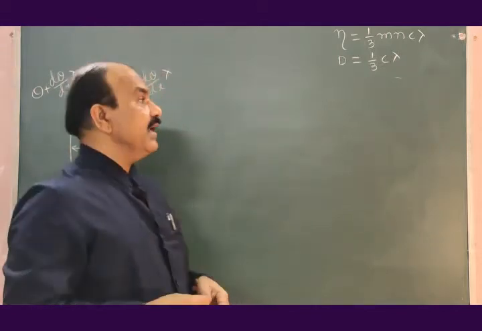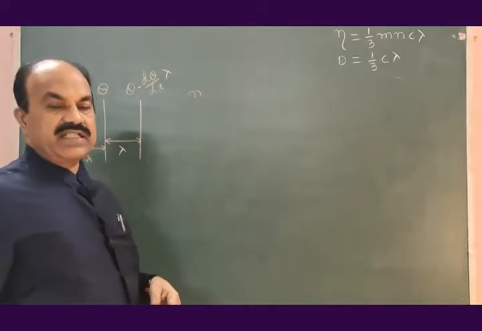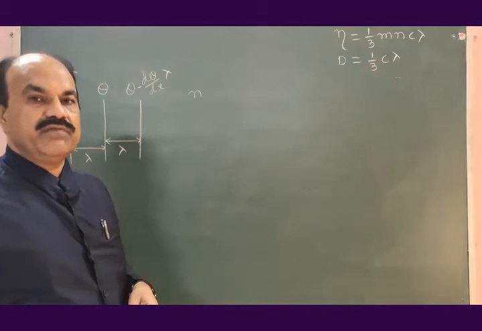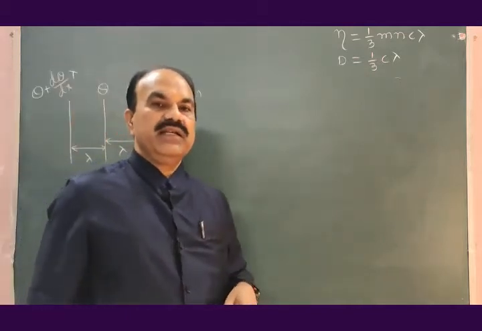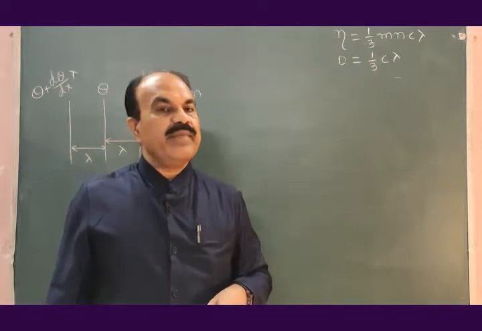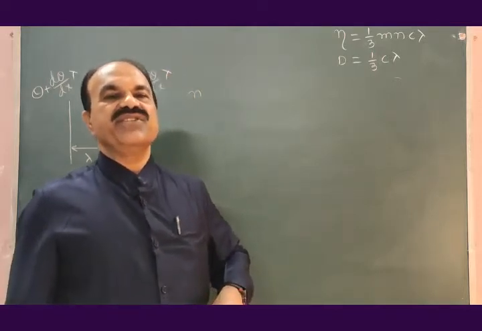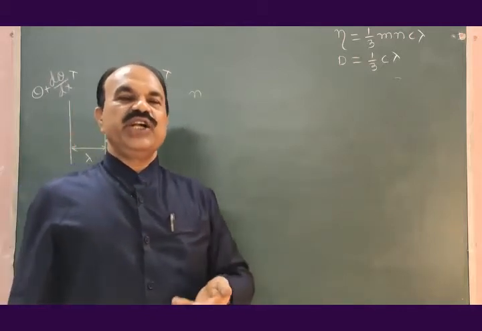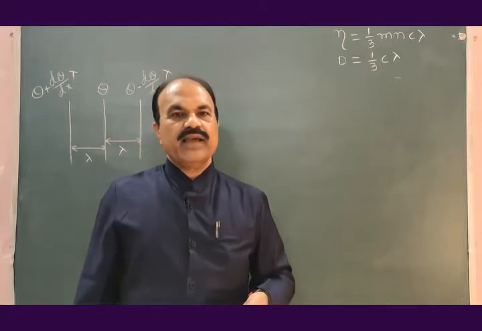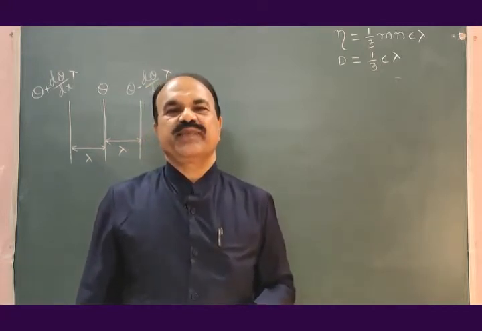Now, if N be the number of gas molecules per unit volume, the volume is three-dimensional, can be defined by 6 major directions: positive x-axis, negative x-axis, positive y-axis, negative y-axis, positive z-axis, negative z-axis.